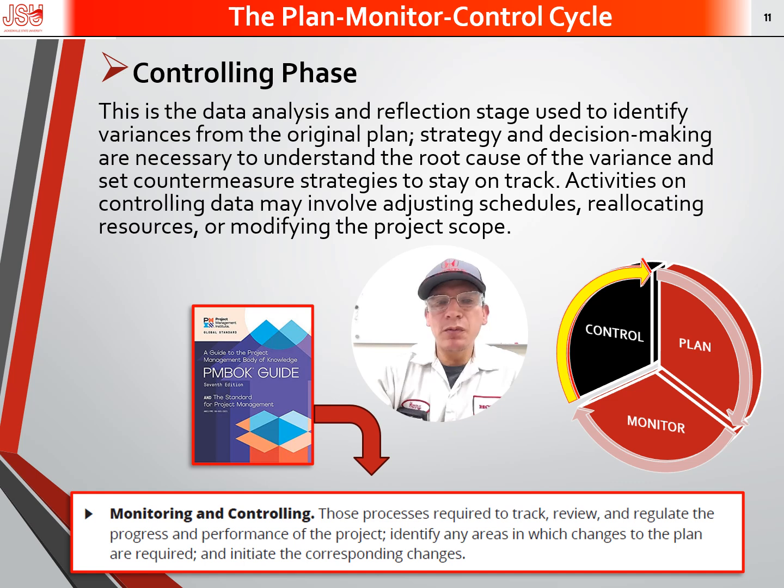Now that we have covered the planning phase and monitoring phase, let's move to the controlling phase. This is the data analysis and reflection stage used to identify variances from the original plan. Strategy and decision making are necessary to understand the root cause of variances and the countermeasure strategies to stay on track. Activities on controlling data might involve adjusting schedules, reallocating resources, or modifying the project scope.